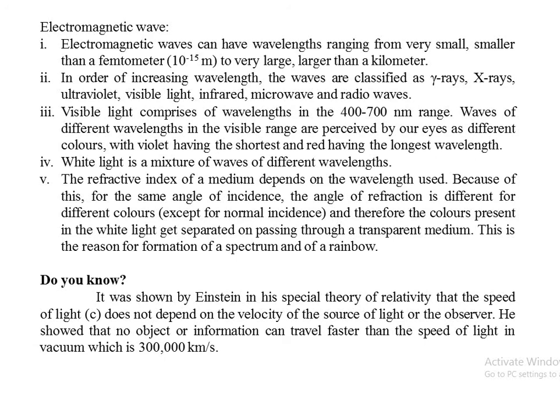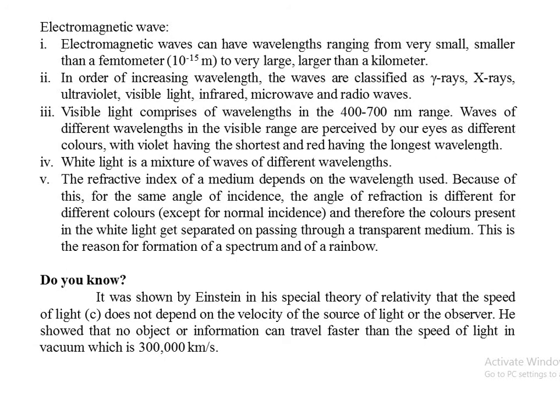Visible light comprises wavelengths in the range 400 to 700 nanometer. Waves of different wavelengths in the visible range are perceived by our eyes as different colors, with violet having the shortest and red having the longest wavelength. In between, the remaining colors have increasing order of wavelength. White light is the mixture of all 7 different colors, that is, all 7 different wavelengths.